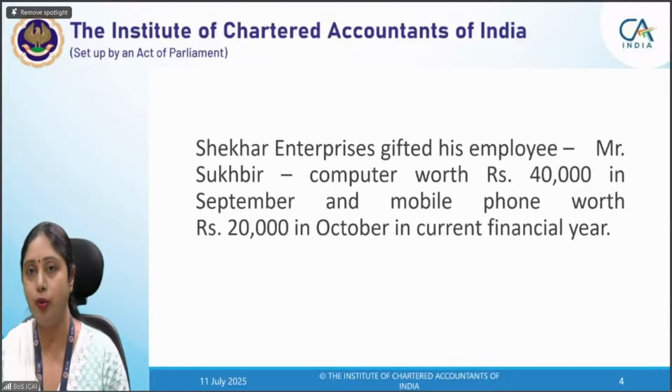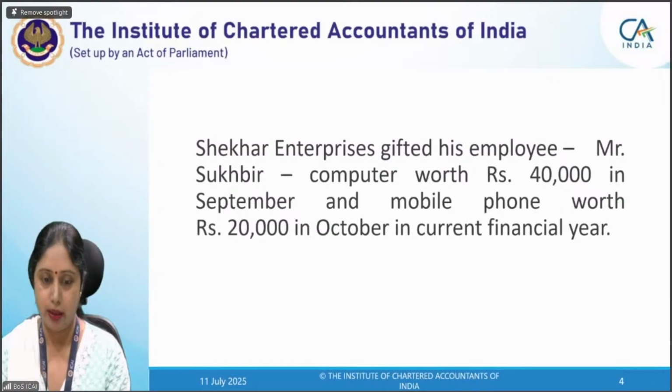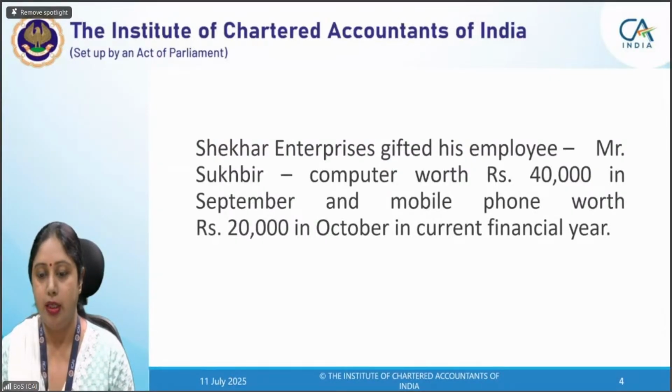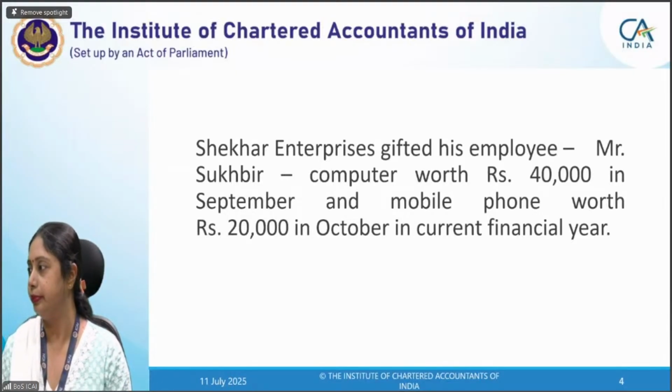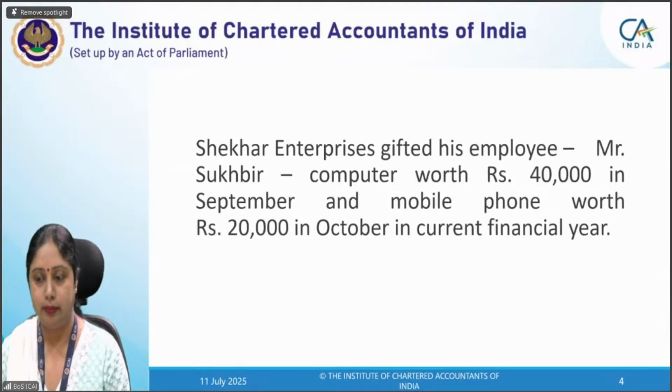But I want to know the amount which you will take for these transactions. So if it is a supply, then I want the amount also.